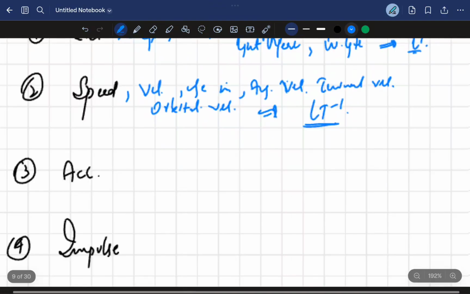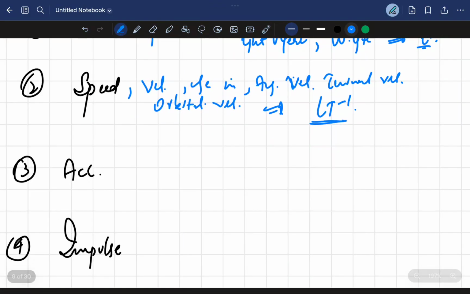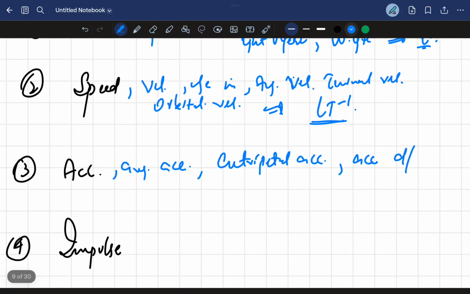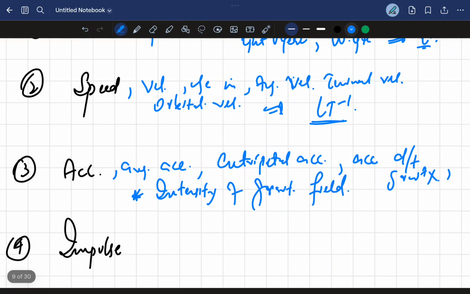And now acceleration हो, average acceleration हो, centripetal acceleration हो, acceleration due to gravity हो, and the important thing here is intensity of gravitational field हो, all have got the same dimensions, that's L T minus 2.